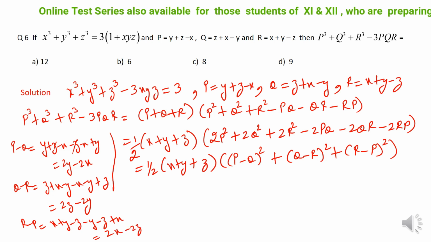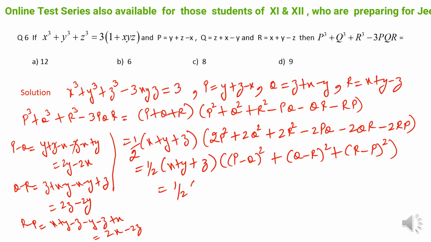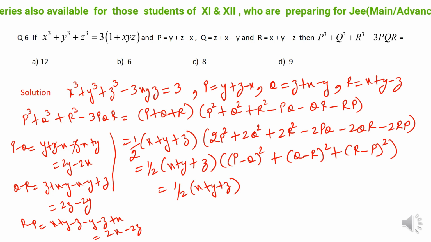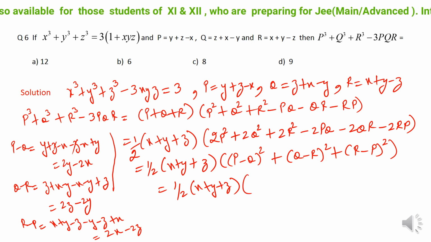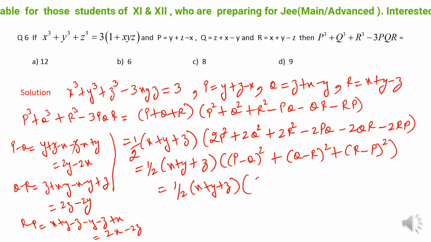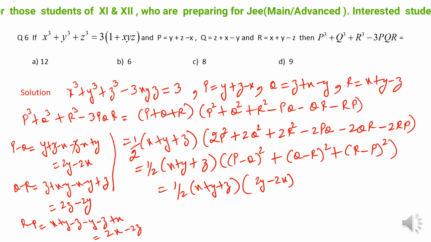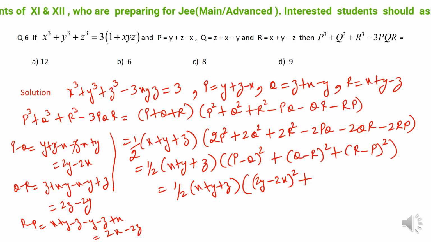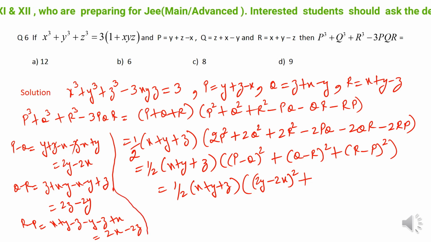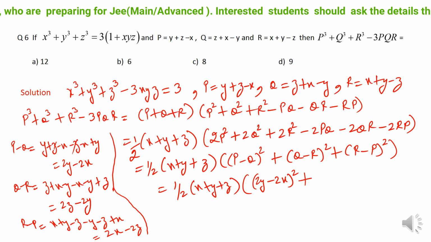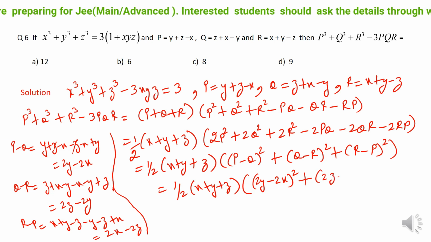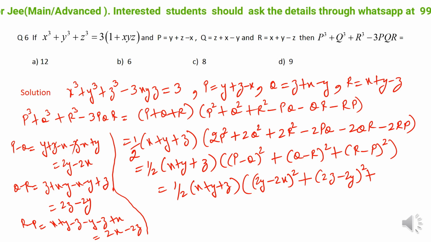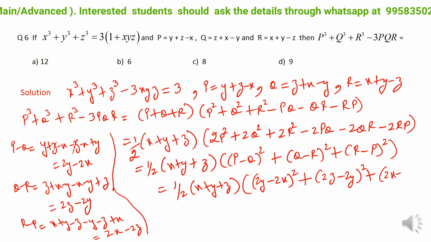Fine. So let me put this data into my question. It is now going to be half times (x plus y plus z) times [(p minus q) whole square, which means (2y minus 2x) whole square. (q minus r) whole square becomes how much? (2z minus 2y) whole square, and similarly (r minus p) becomes (2x minus 2z) whole square].